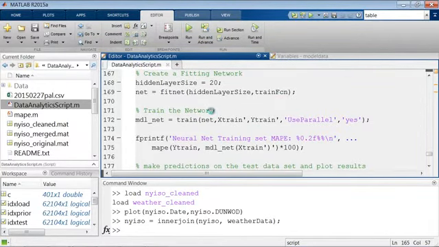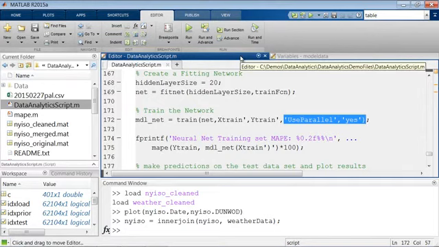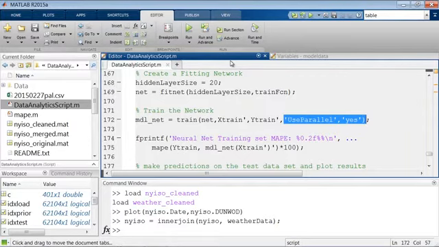Now, one other thing I want to point you to is down here when we're training our neural network, you'll notice there's this option called use parallel, set equal to yes. We talked about parallel computing a little bit earlier when we were looking at parfor loops, but there are many additional functions throughout MATLAB and its various toolboxes and add-ons that can also make use of this automatically under the hood. When I'm training a neural network, there are many independent tasks going on as we're trying to train it and optimize it.